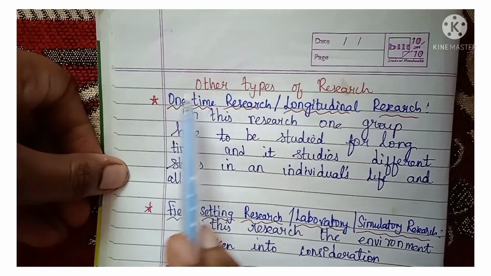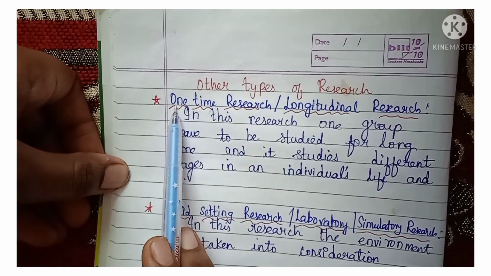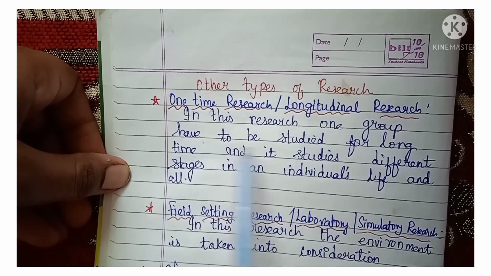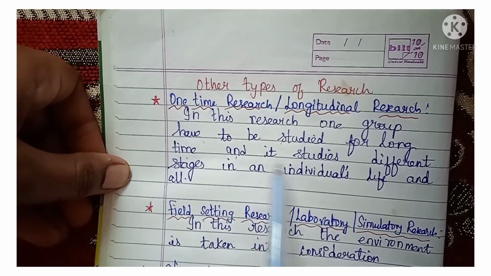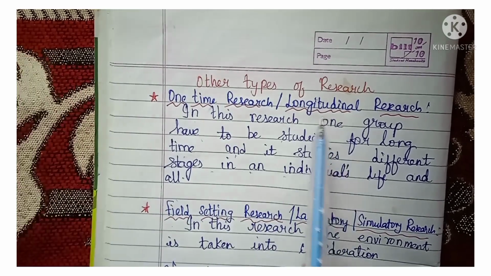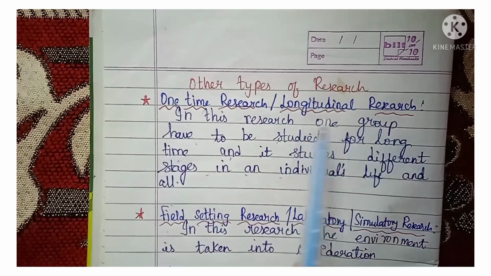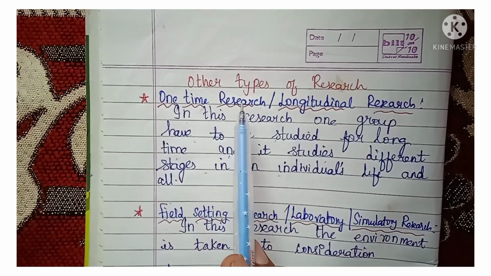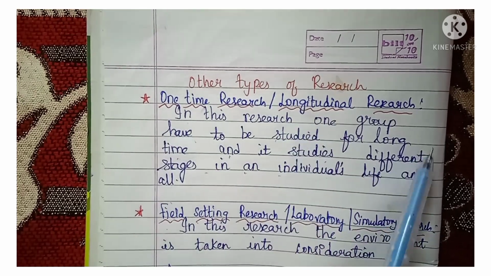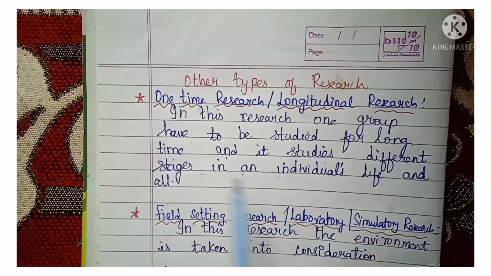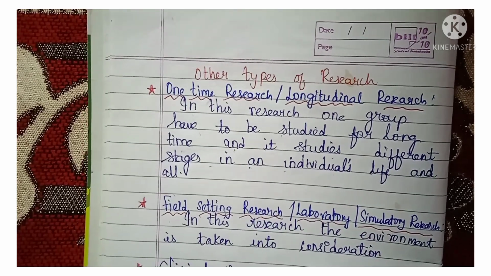Next, moving on to some other types of research. One-time research or longitudinal research. In this research, one group has to be studied for a long time, and it studies different stages in individuals' life. Already I have discussed longitudinal research approach in the research approach video, where you can have longitudinal or cross-sectional research approach. I'll be giving the link in the description box.